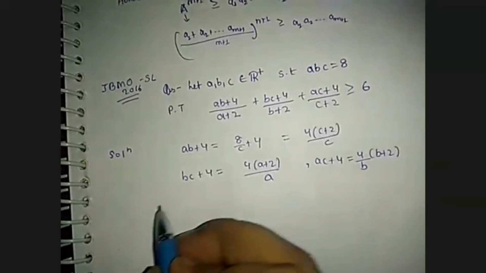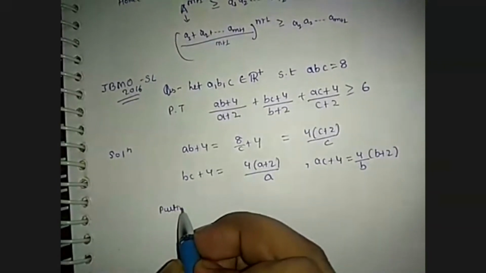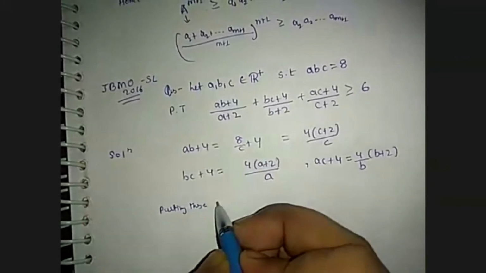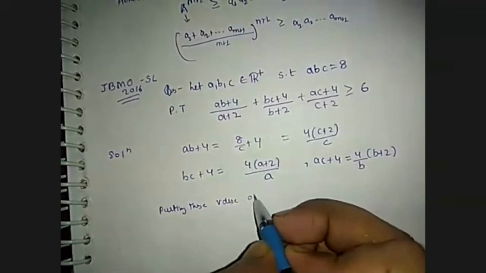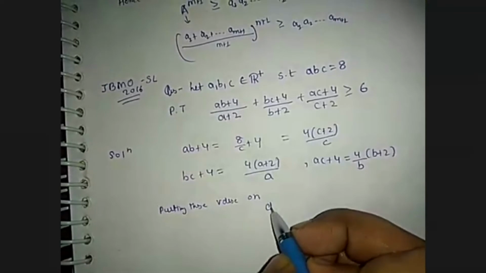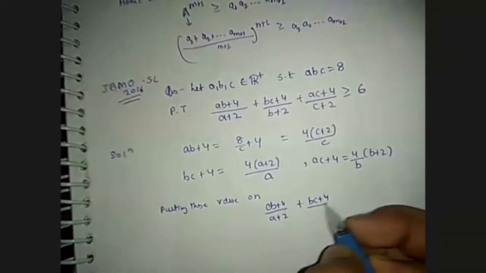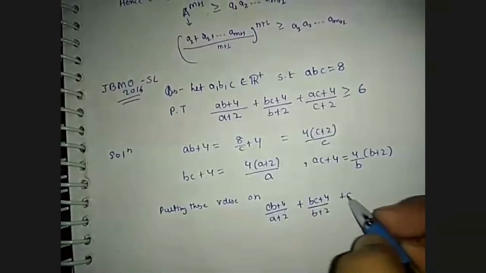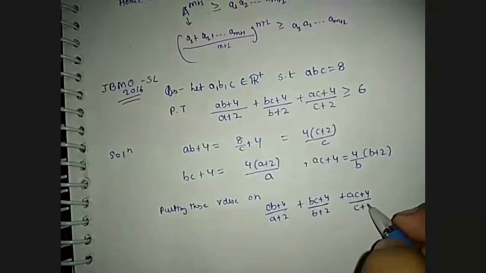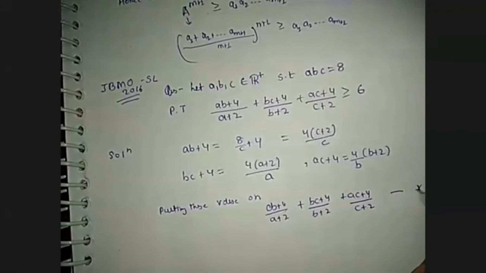So putting these values into (ab + 4)/(a + 2) + (bc + 4)/(b + 2) + (ac + 4)/(c + 2), I'm going to call this statement star.